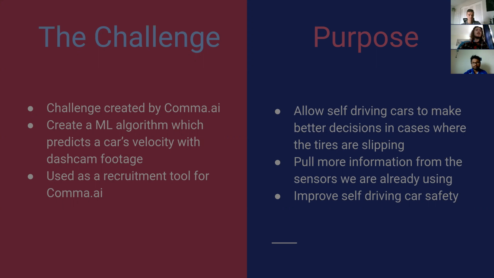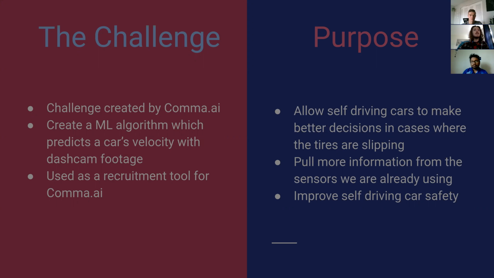This is important because traditional speedometers use the rotation speed of the wheels to determine speed. However, this cannot always be trusted. In many circumstances, particularly while the car is sliding, this method of determining speed will report a much lower speed than the car is actually experiencing.